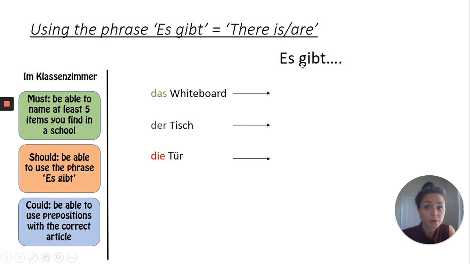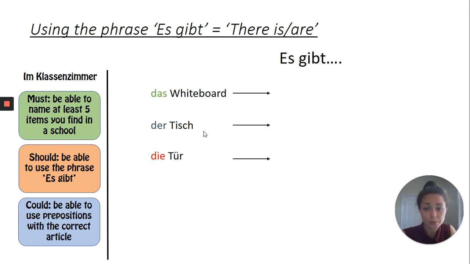Okay, so very important, when we use the phrase es gibt, there is, we need to change these articles. So we cannot use es gibt with these articles we have learned. That doesn't make any sense and it's grammatically incorrect. So if we say es gibt der Tisch, really you can't say that, it's wrong. Okay, so here is how they change.